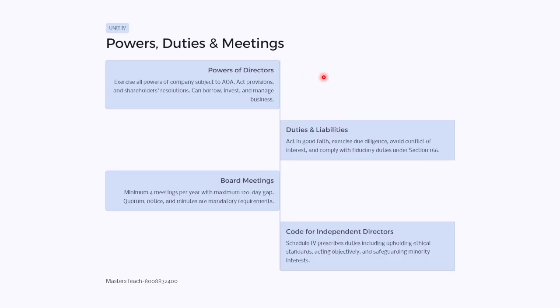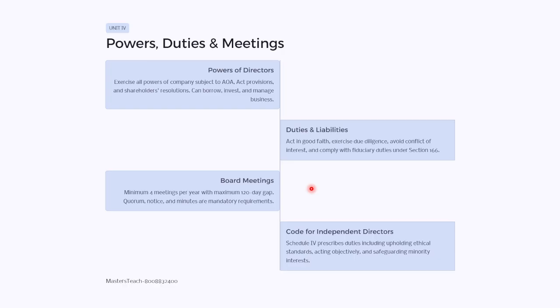Then powers and duties and meetings. So what are the powers of directors? They exercise the powers of the company subject to the articles of association. According to the articles of association, they have to act. Then as per act provision and shareholders' resolution, they can borrow money, they can invest, they can manage the business. Then duties and liabilities. They should act in good faith, exercise due diligence, avoid conflicts of interest, and comply with the fiduciary duties under section 166. Board meeting: a minimum of 4 meetings should be conducted in a year.